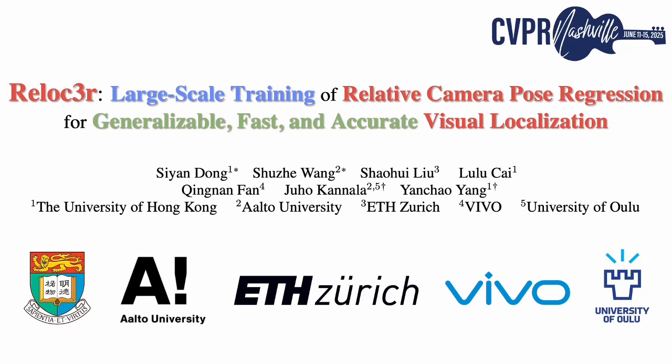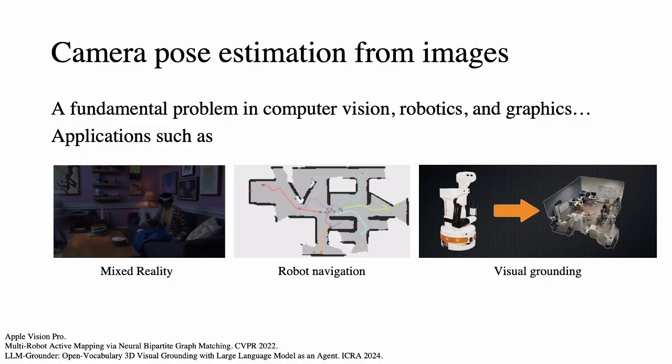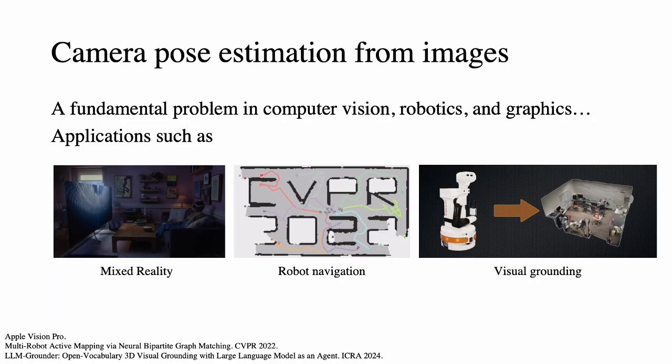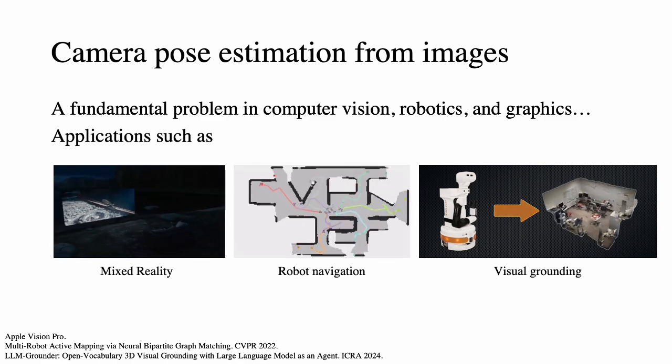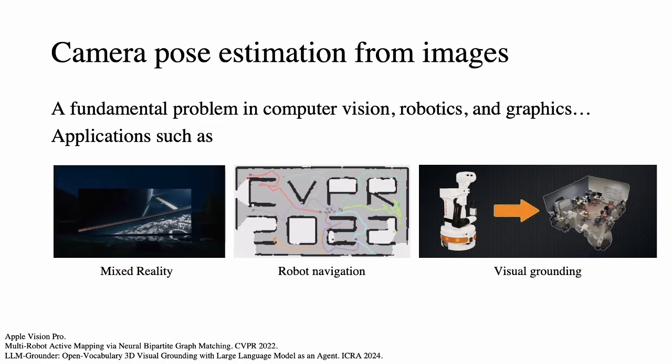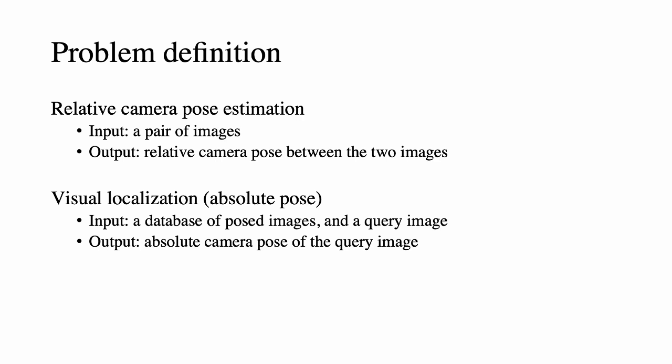We present our work, Reloc3r, large-scale training of relative camera pose regression, for generalizable, fast, and accurate visual localization. Estimating camera poses from images is a fundamental problem with diverse applications, such as mixed reality, robot navigation, and artificial general intelligence. In this work, we focus on relative pose estimation and visual localization.